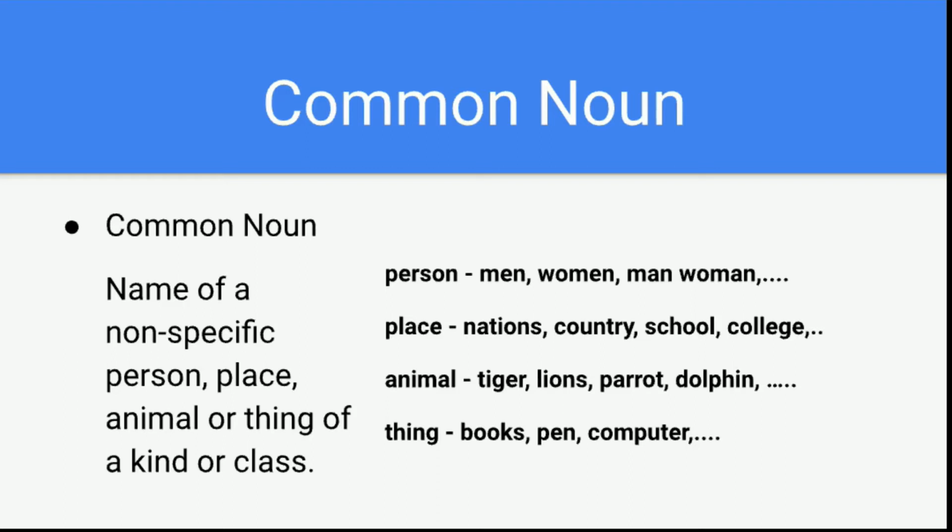And then if you see place, nations, country, school, college, all these things come under it. Then animals, if you take tiger, lion, parrot, dolphin, okay, all these animals and birds, everything comes under this. Thing is books, pen, computer. Okay, it's not particular, it's for all the computers, we call it as computer only. All the books, we call it as books only. Okay, so if we give a particular name, then it becomes the proper noun.